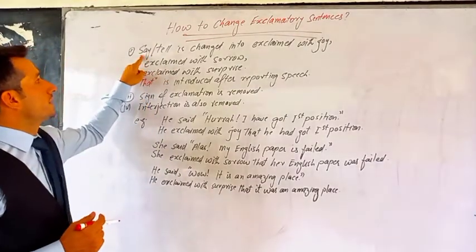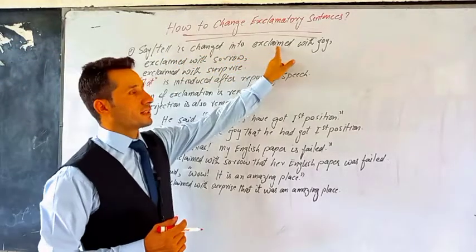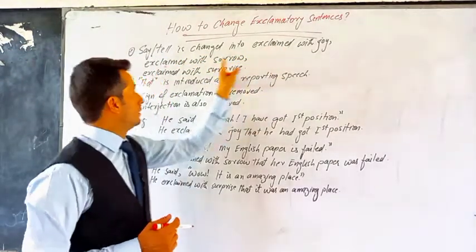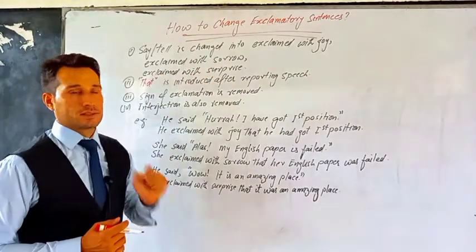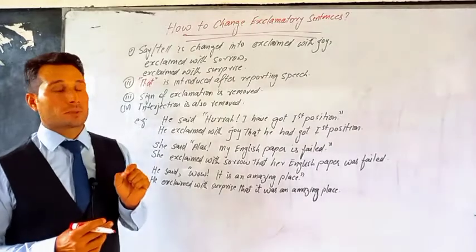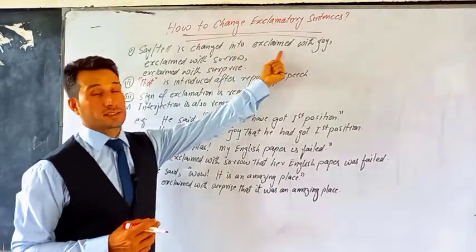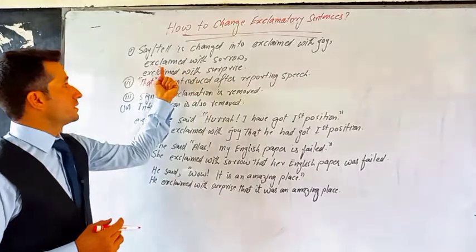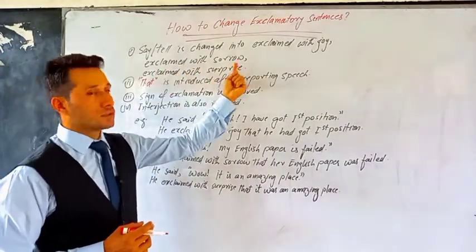The first one is say or tell is converted or changed into exclaimed with joy, exclaimed with sorrow, or exclaimed with surprise. Remember, we'll look at the sense of the sentence. If it expresses some kind of joy or happiness, we'll change say or tell into exclaimed with joy. If it expresses some kind of sorrow, we'll convert it into exclaimed with sorrow.